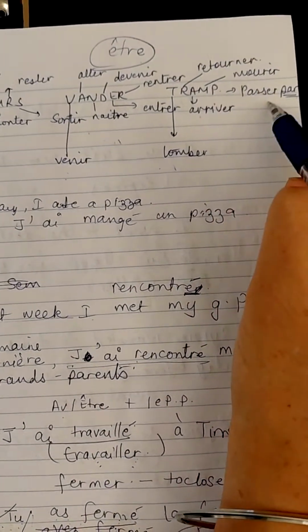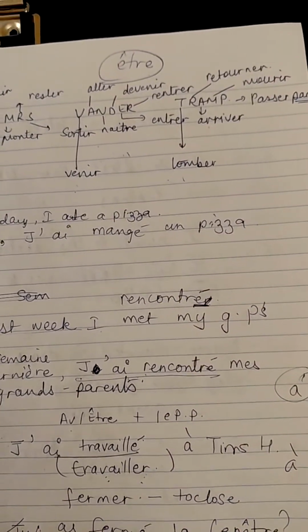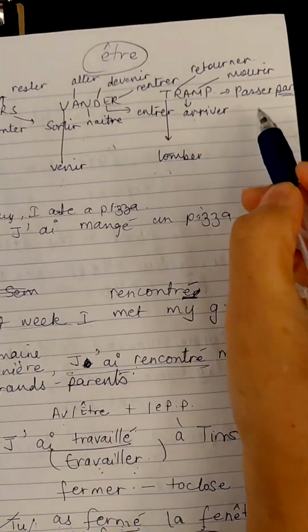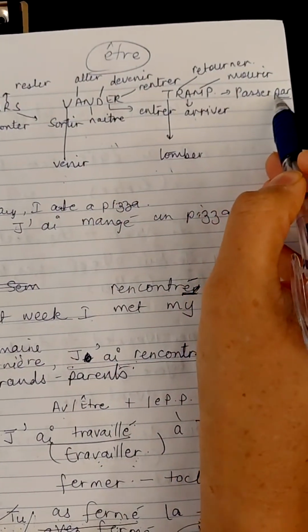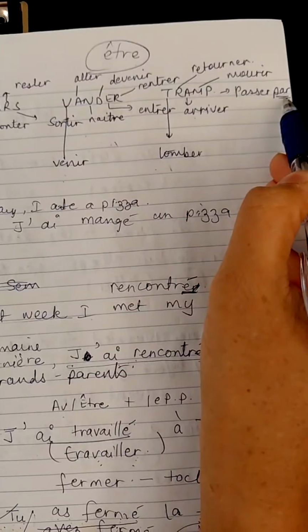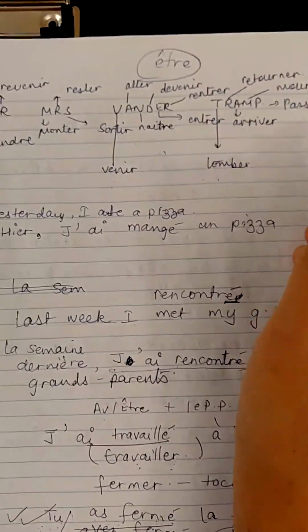P is for passer. Now, passer par we take actually. So when we have a preposition after the verb passer, we conjugate with être verb. But in case we do not have this par after passer verb, we do not conjugate with être, we conjugate with avoir verb. Okay, so that happens here.